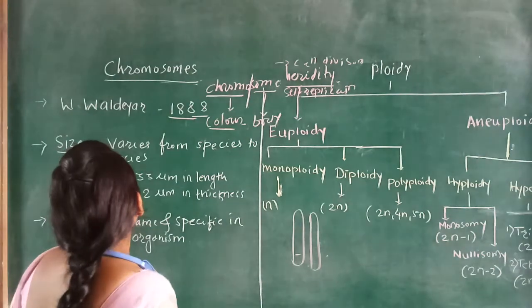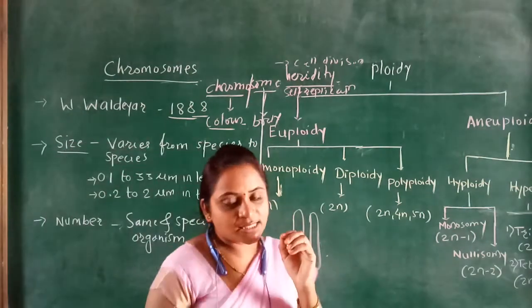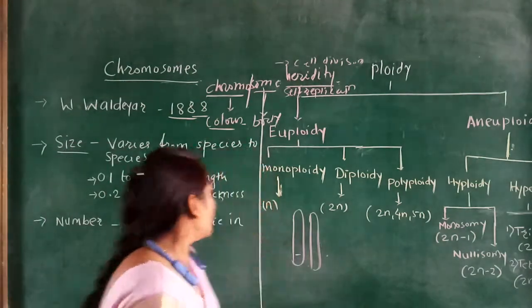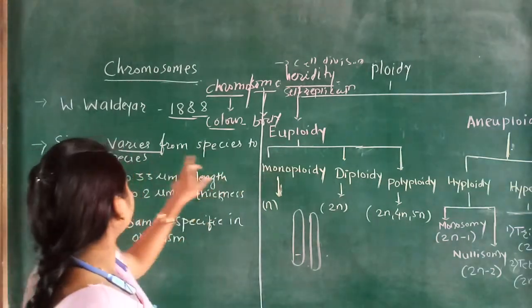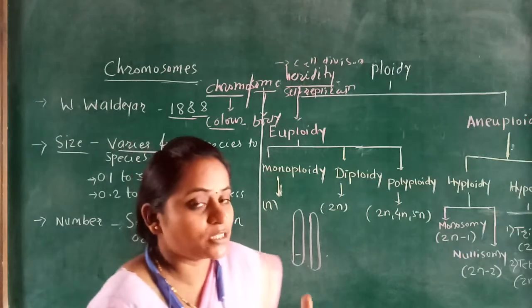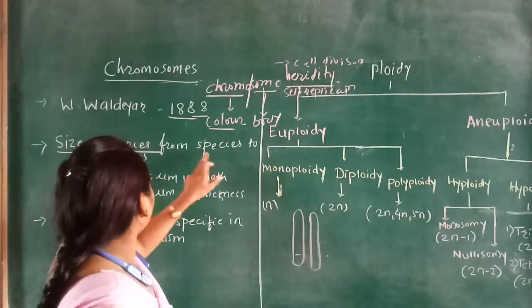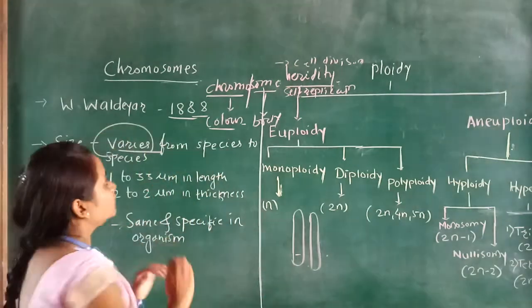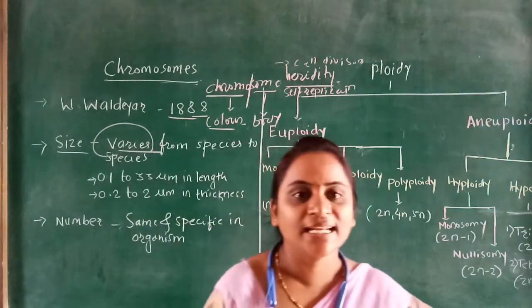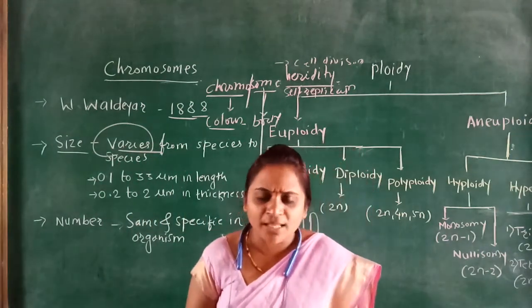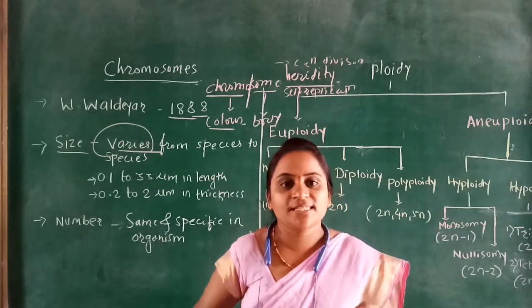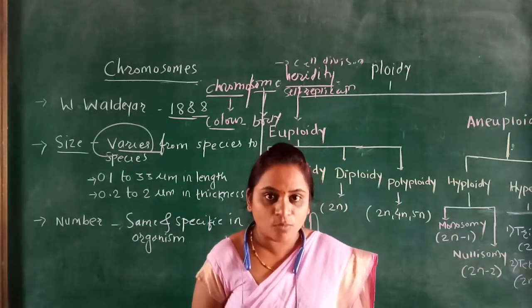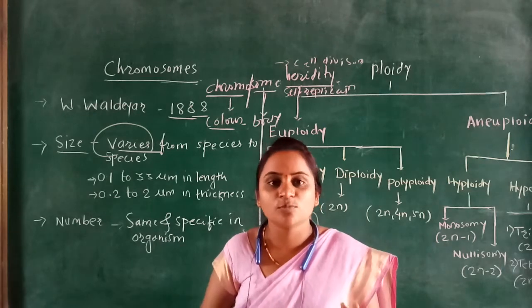Then another important thing, when we discuss the size of the chromosome, you have to see here that the chromosome varies from species to species. What is meant by variation? There are different sizes present in the different species. We know diversity means what? Many different species are present on the earth; more than one species or different types of species are present.